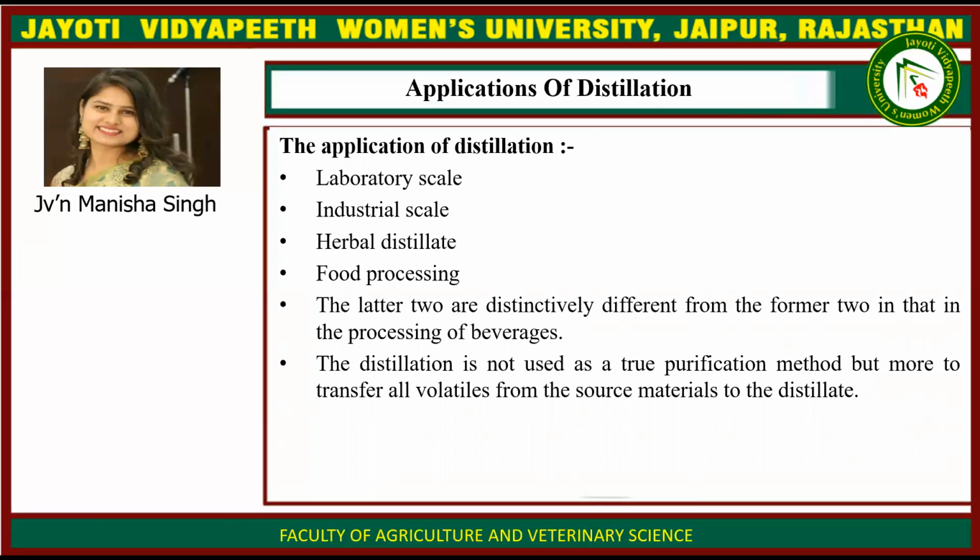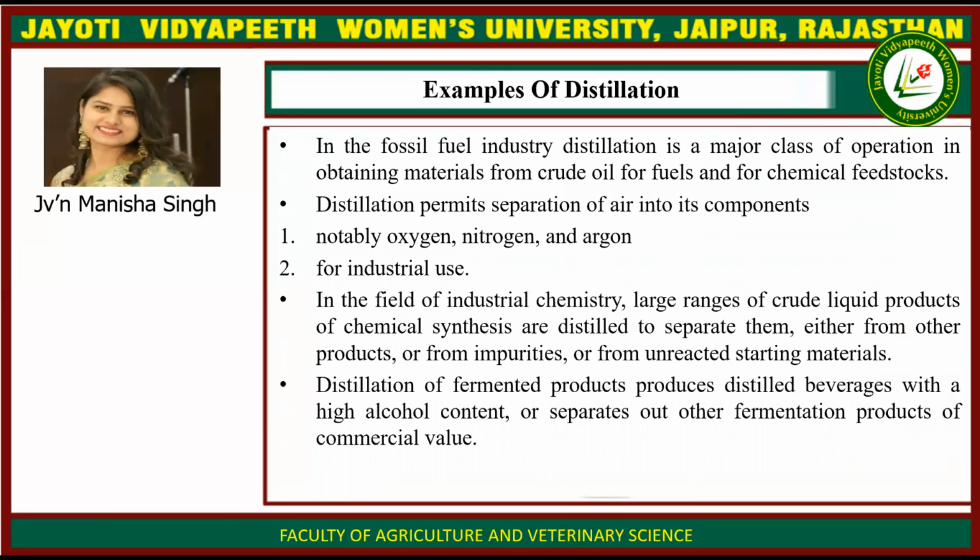First of all, it is used in the laboratory scale, industrial scale, herbal distillate, and food processing, and the latter two are distinctively different from the former two in the processing of beverages. And the distillation is not used as a true purification method, but more to transfer all volatiles from the source material to the distillate. Examples of distillations are, in the fossil fuel industry, distillation is a major class of operation in obtaining materials from crude oil for fuels and for chemical feedstocks.